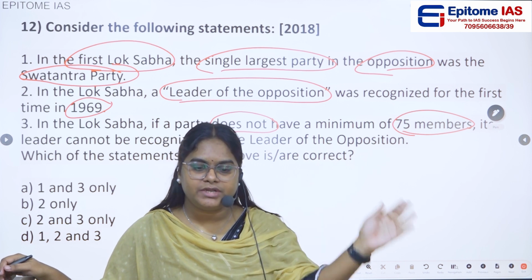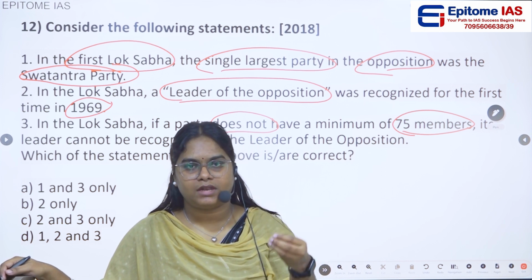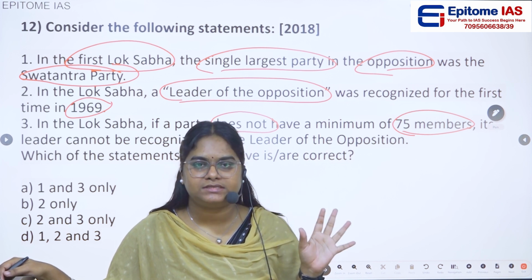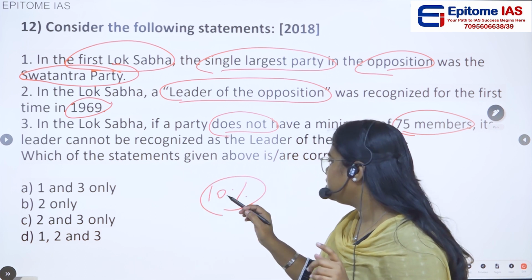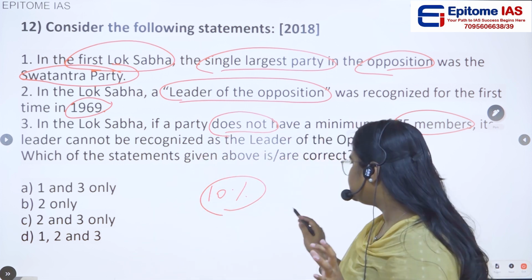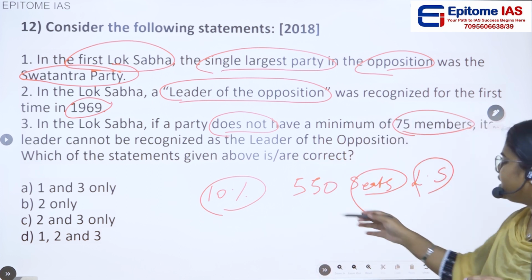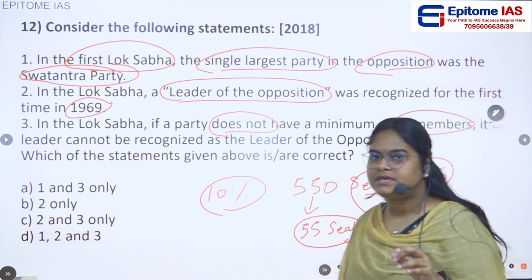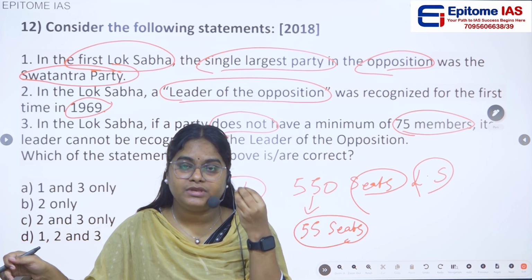Why? Because the majority of the seats were taken by the Congress. And the second largest party apart from the Congress was CPI. But CPI got only 16 seats. Okay, if you see, for this criteria, they should get at least 10 percent of the total seats of Lok Sabha. Let us say we have 550 seats approximately in the Lok Sabha. What is 10 percent of this 550? It is 55 seats. So what I am trying to say is the second largest party apart from the Congress was CPI, and it got only 16 seats.